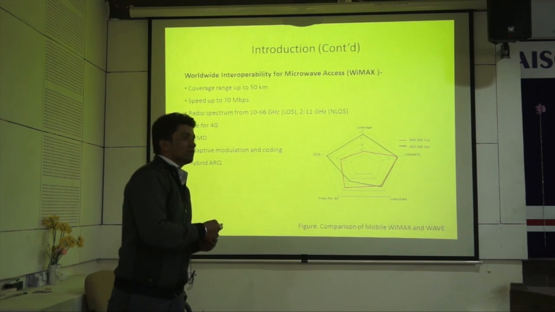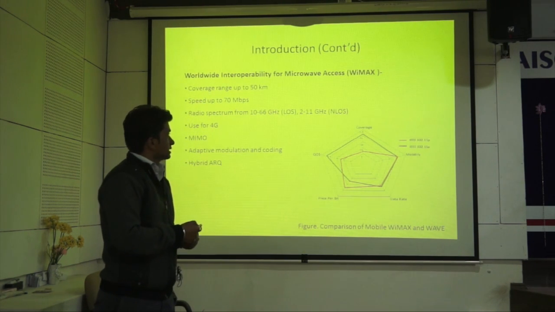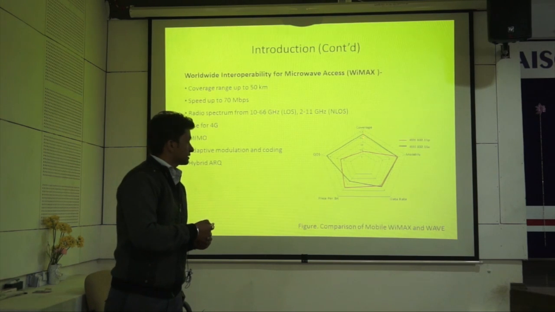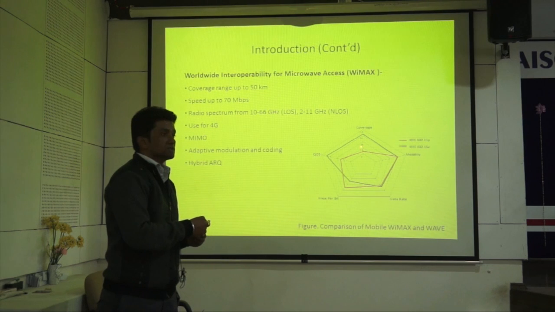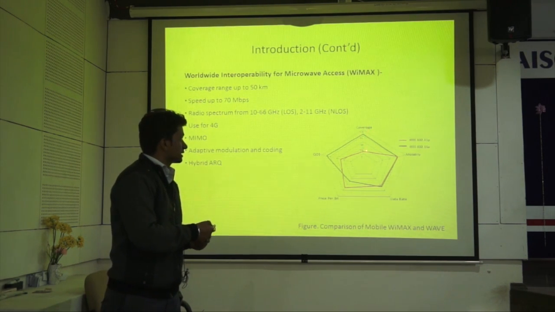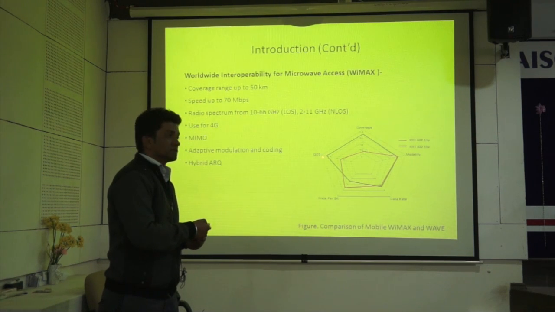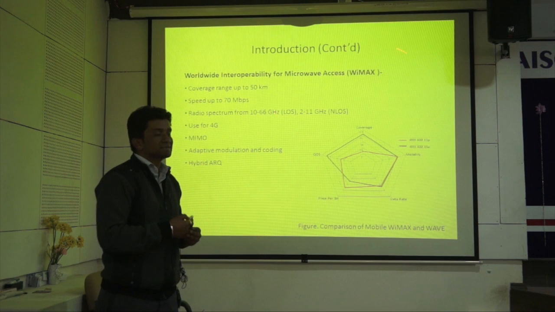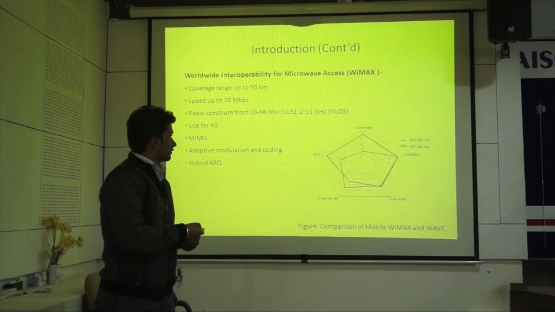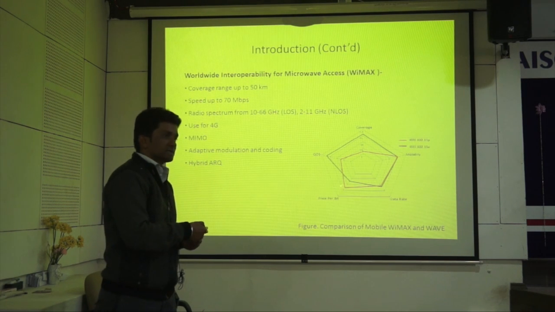This is a comparison of Wi-Fi and WiMAX over a 0 to 1 scale. Here the black line indicates WiMAX and the red line indicates Wi-Fi. This is the comparative analysis of coverage: WiMAX has a larger coverage area than Wi-Fi. Even quality of service, that is a performance parameter, is also better for WiMAX, and mobility is about the same for both. Price per bit should be less for the designed system, and price per bit for the WiMAX VANET system is quite less as compared to the Wi-Fi based VANET system.